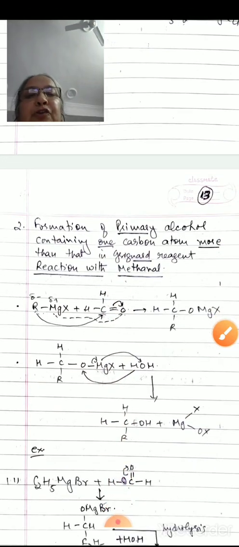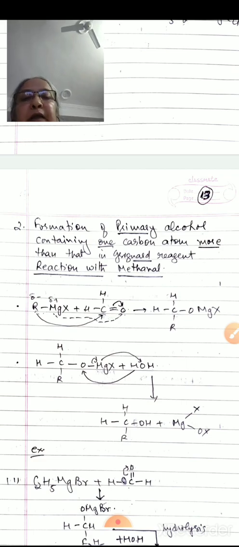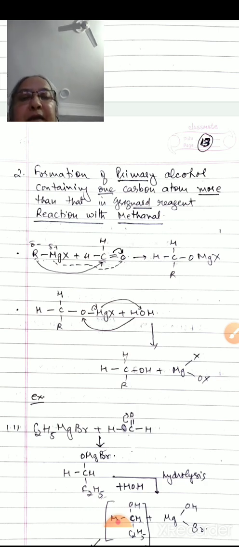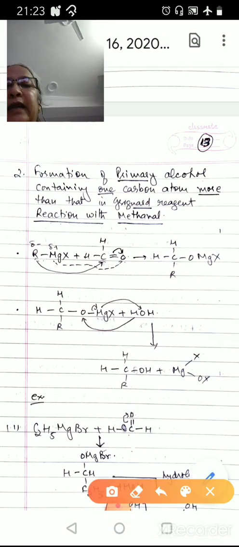Second is formation of primary alcohol containing one carbon atom more than that in the Grignard reagent. For example, alkyl magnesium halide reacts with formaldehyde. In this, the alkyl radical bears the partial negative charge and the magnesium bears the partial positive charge.